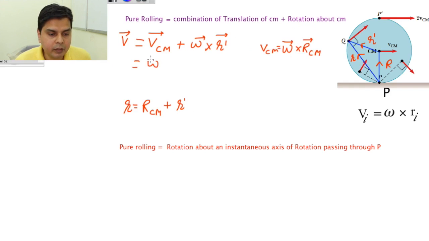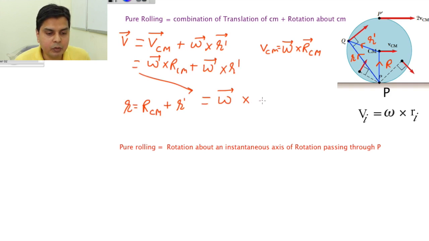So if I write it here, I will get omega cross R_CM plus omega cross R prime. I can take omega outside. I will get R_CM plus R prime. Now what is R_CM plus R prime? This is nothing but R. So this is equal to omega cross R.